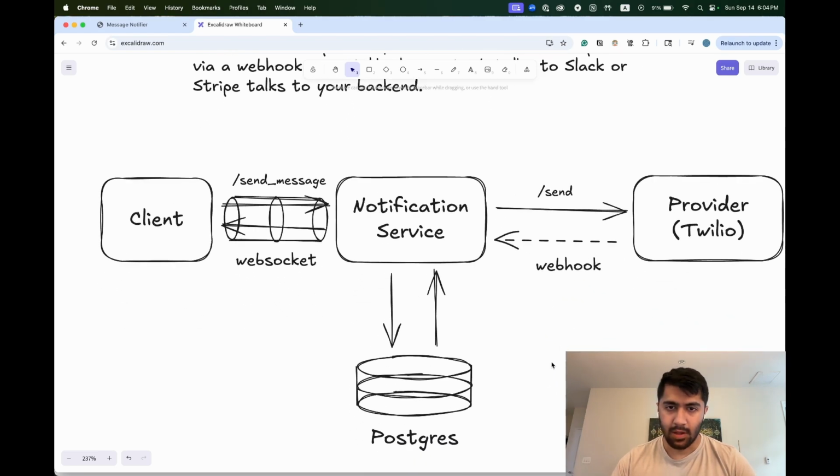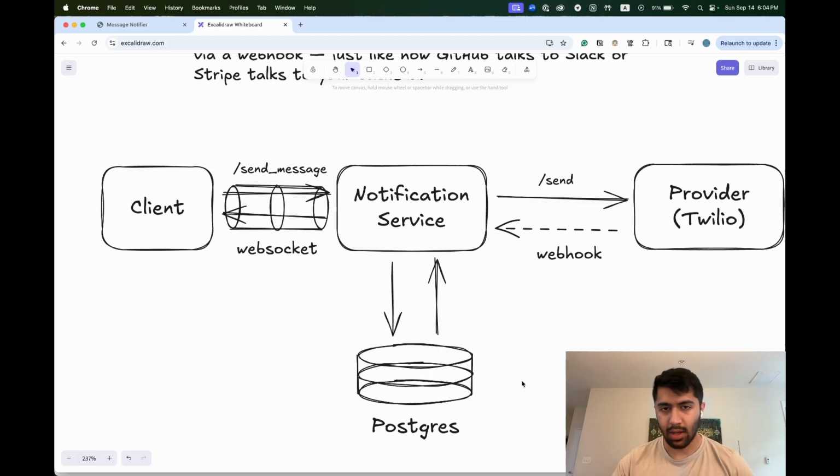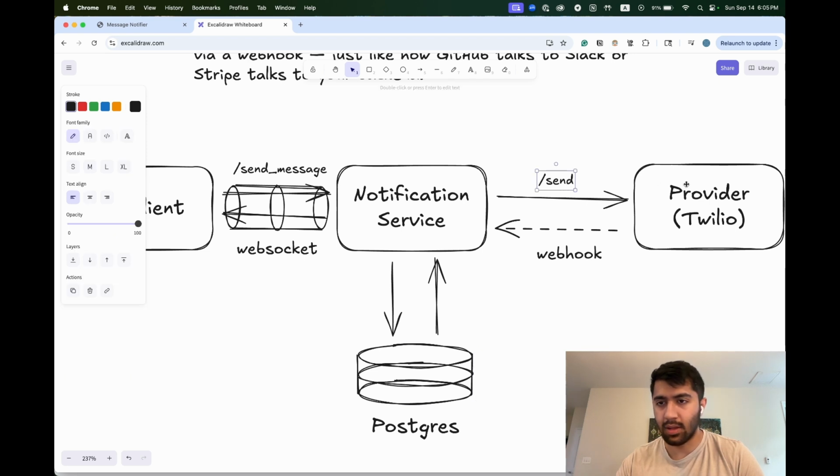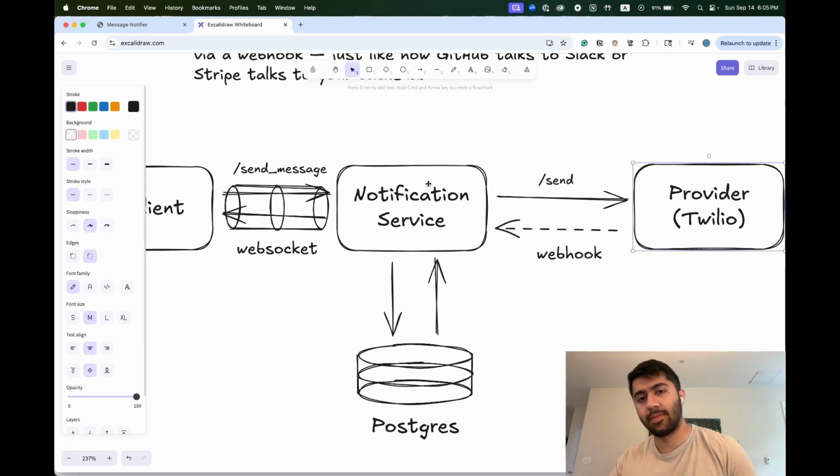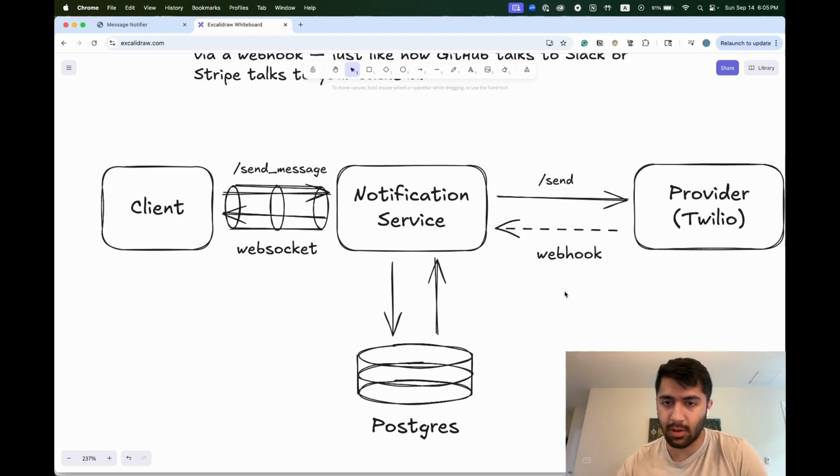So this is the diagram. We've got a client here. On the service side, the client will send a message to the notification service. This service will create that message in the database and then send the message over to our provider. The provider will say, all right, 200, I'm good.